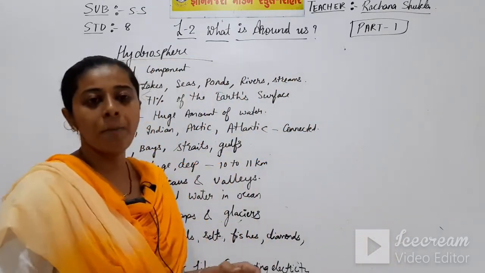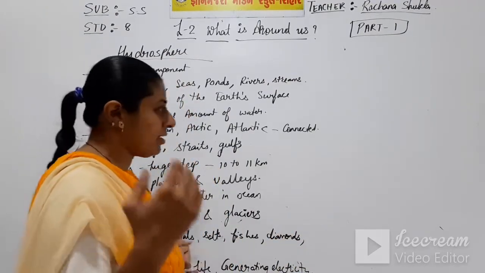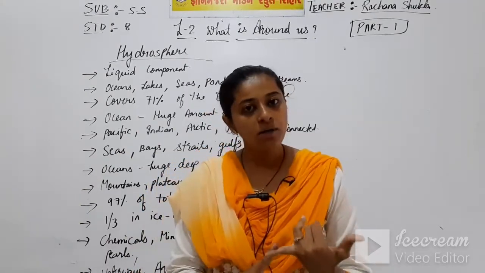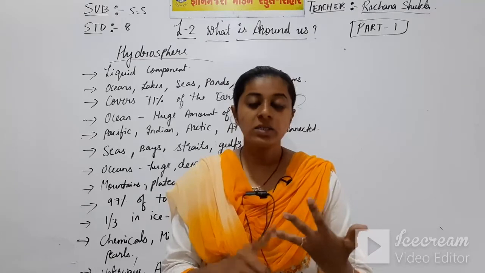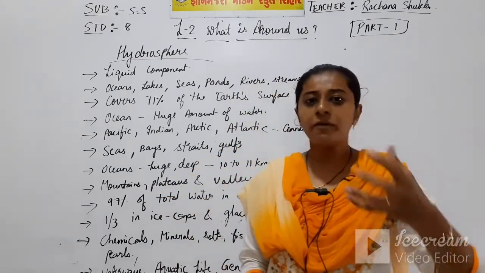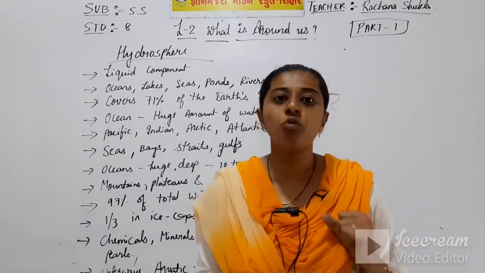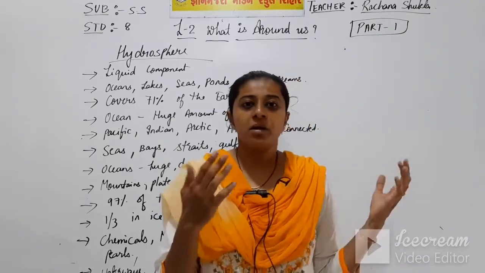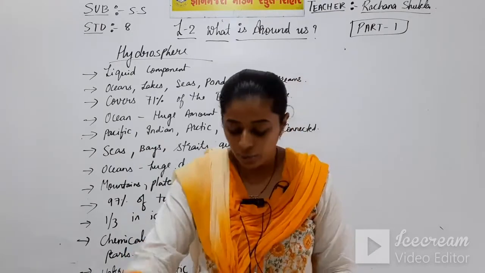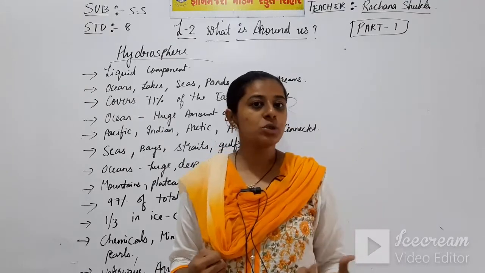So 1/3 part of water is captured by ice caps and glaciers, and the remaining part of water is found in rivers, ponds, seas and streams, gulfs and other water bodies. Some portion is also found in the ground, in the form of groundwater. If you don't get water, your mother goes to a hand pump or an electric pump, and you get groundwater. That is also one source of water.